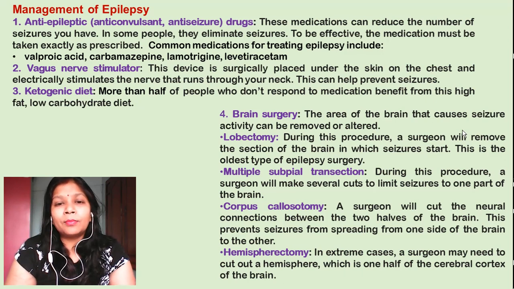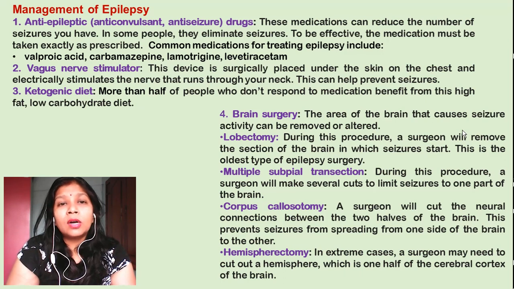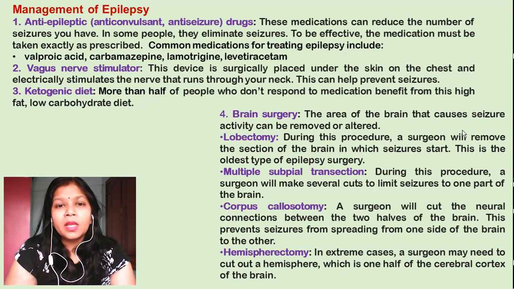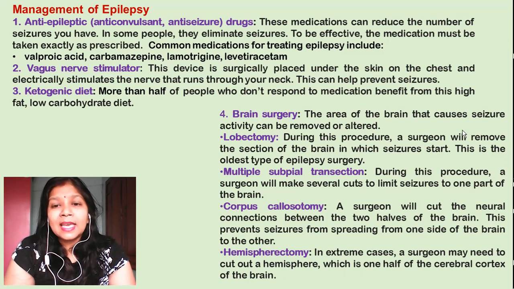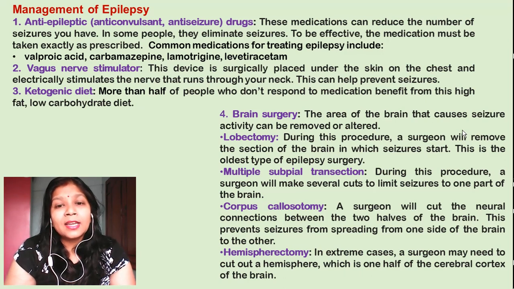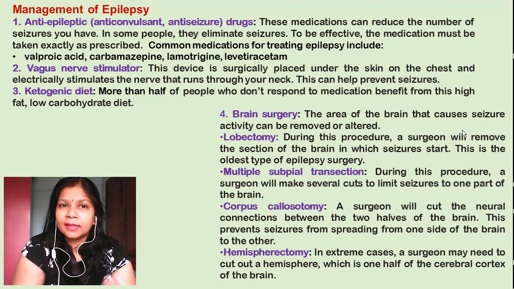Second is the multiple subpial transection. Now in this type of surgery we will make several cuts to limit the seizures to one part of the brain only. That means the cuts are made so that the seizures are not transferred to the total brain. Now next is the corpus callosotomy. Now in this case the surgeon will cut the neural connection between the two halves of the brain. This prevents the seizures from spreading from one side of the brain to the other side.